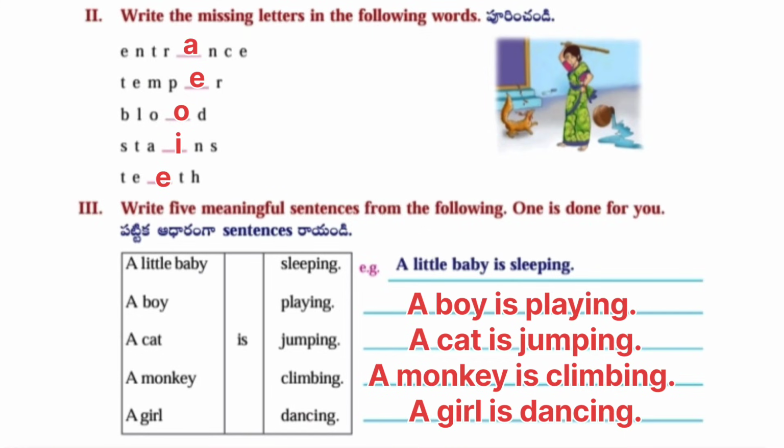Third one. Write the meaningful sentences from the table. One is done for you. Example: a little baby is sleeping. A boy is playing. A cat is jumping. A monkey is climbing. A girl is dancing.